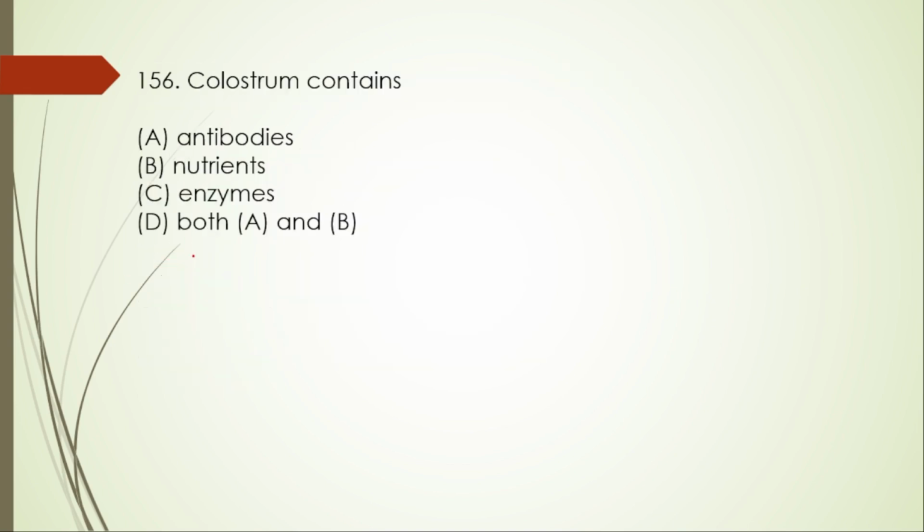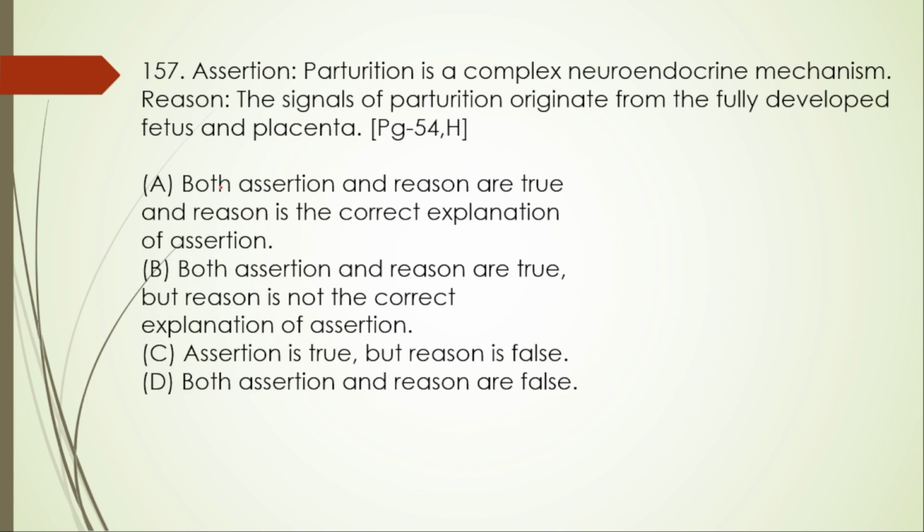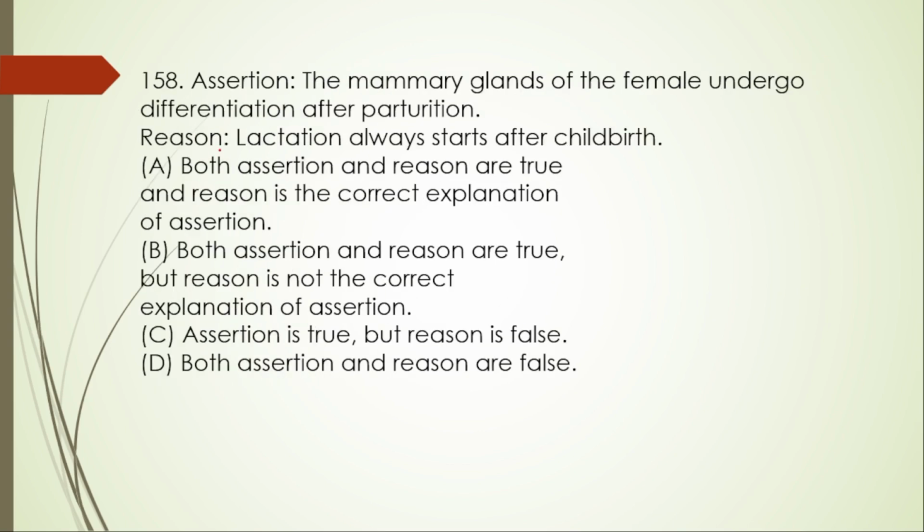Next, 156. Colostrum contains antibodies. Yes. Nutrients. Yes. So the right option is option D. Next, 157. Assertion and reason type. Parturition is a complex neuroendocrine mechanism. Yes. Signals for parturition originate from the fully developed fetus and then placenta. Right. So the right option is option A.